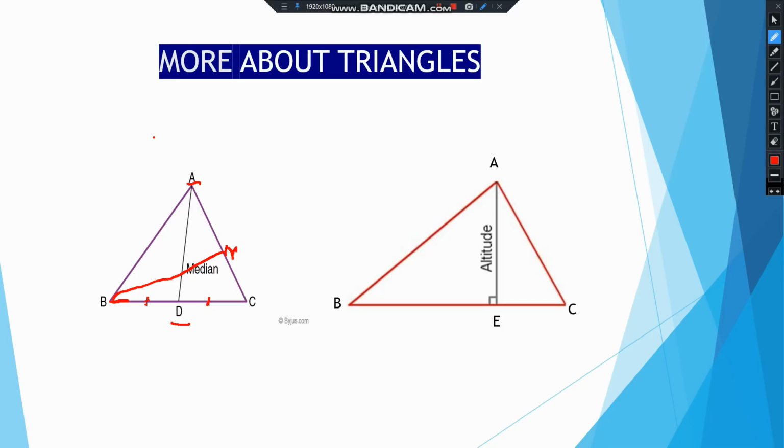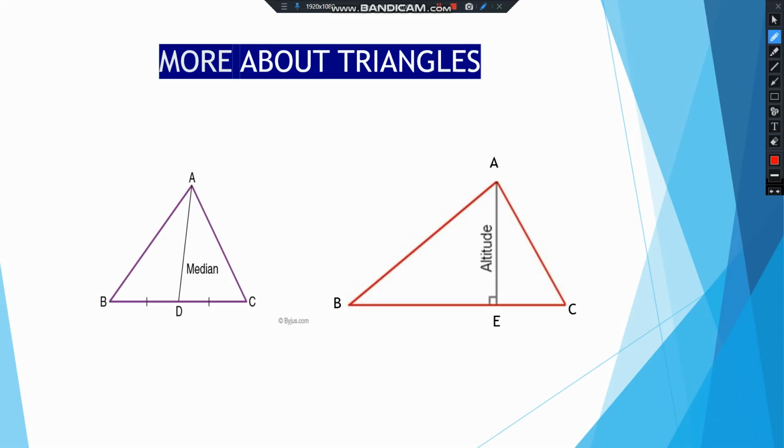So BN is another median. N is the midpoint of AC. Okay, so BN is a median like AD is a median. Same way from C we can join the midpoint of AB to get another median. Now look at the second figure.